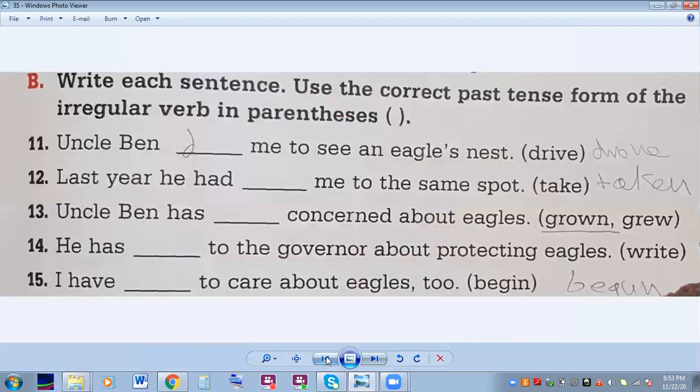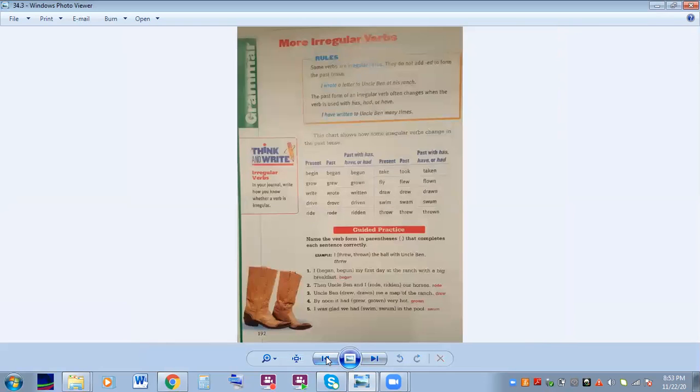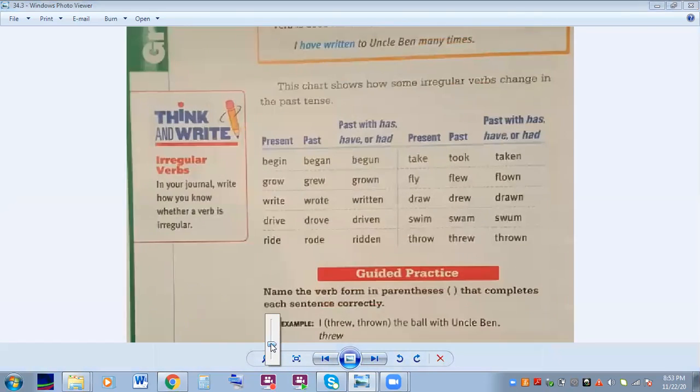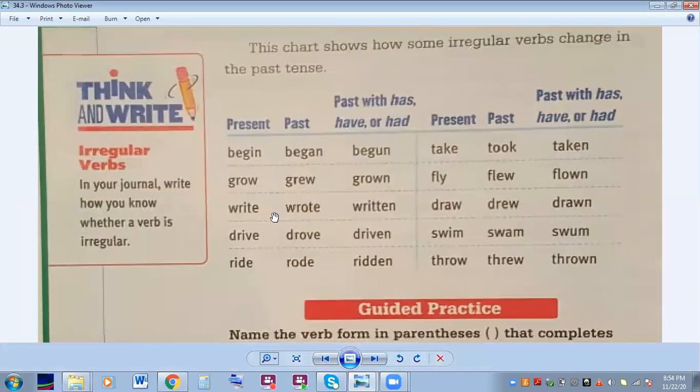All right, let's go back and look at our chart. Remember, the first column is used for present, action that is happening now. The second column is used for past, action that has already happened. Our third column, here and here, is used when our sentence has, have, or had in it.